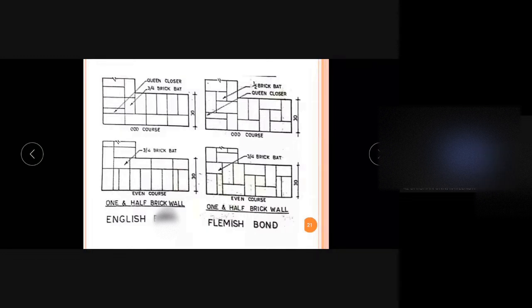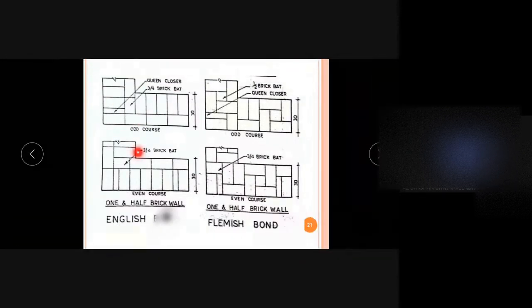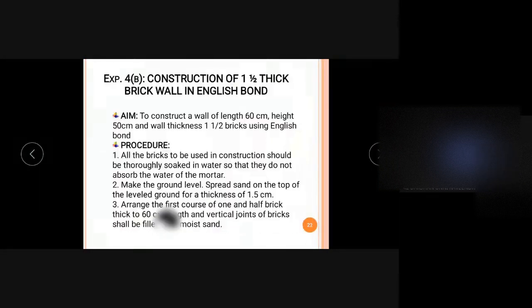This is the plan view of even courses, and this is the plan view of odd courses. So bricks have to be arranged like this in order to get the 1.5 brick thick English bond. This is the arrangement of bricks in a 1.5 brick thick Flemish bond. In this, the bricks are arranged like this. Hope you understand. So this is all about the bond, and this is all about the study of brick masonry.